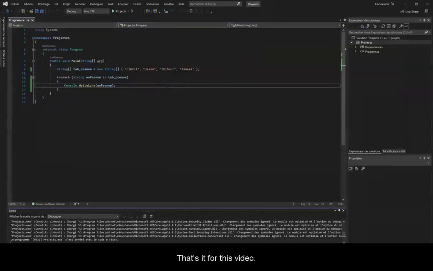That's it for this video. All these concepts of loops are easy to understand. If you didn't understand some points, do not hesitate to rewatch the videos about loops. And in the next video, I will give you an exercise to do in order to strengthen and master this notion of loops perfectly. I hope you enjoyed this video and my explanations were clear.